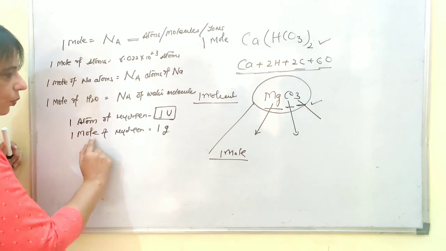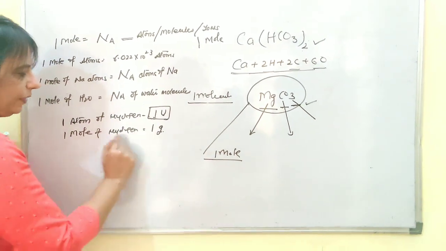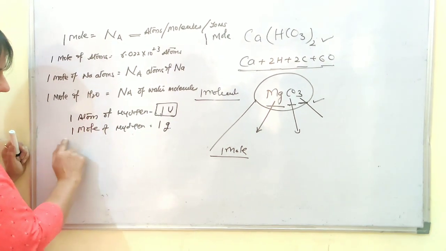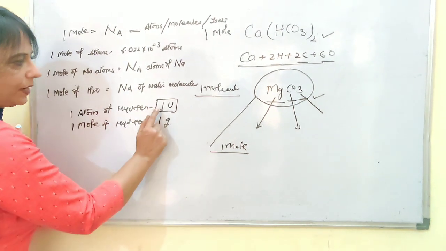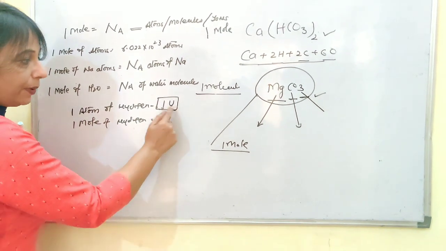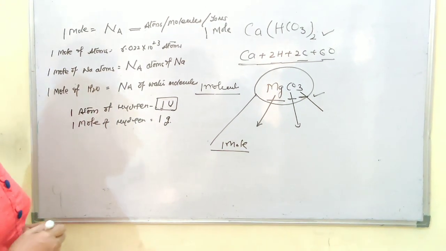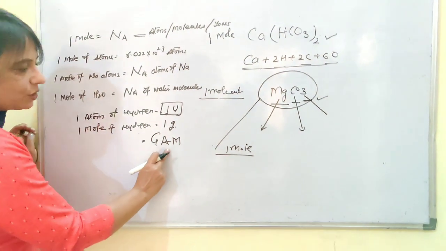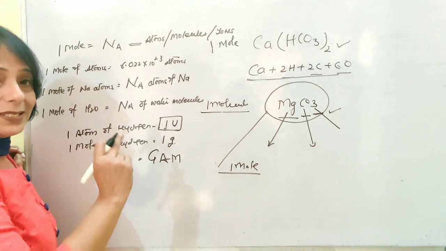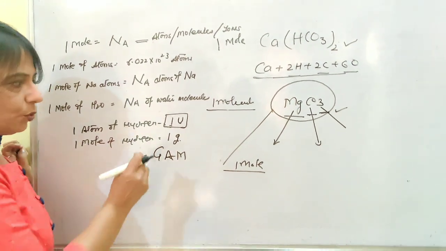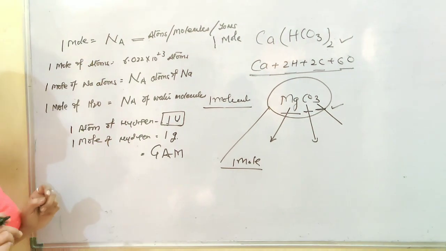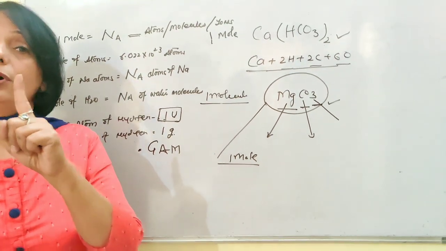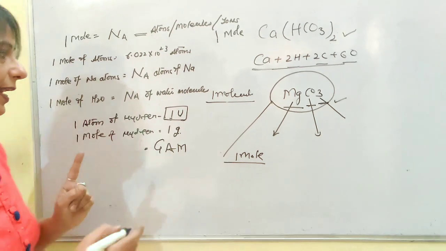Then they said the mass of 1 mole, because it is a huge number, should be calculated in grams, and the number which has been taken is a magical number which gives us a value exactly equal to the mass of the atom, but the unit comes out to be G. And then it was given the name of gram atomic mass. That means atomic mass when written in grams is called gram atomic mass. So once gram atomic mass has been mentioned, it is very clear that we are talking about the mass of 1 mole of atoms. Let's take one more example.